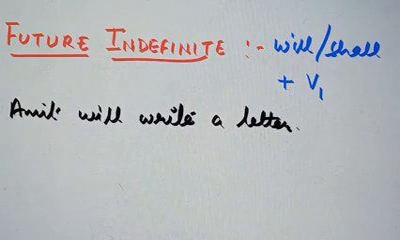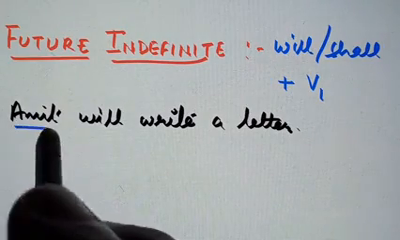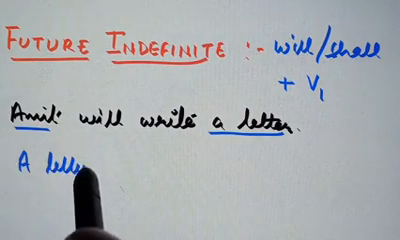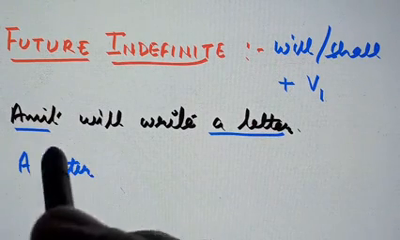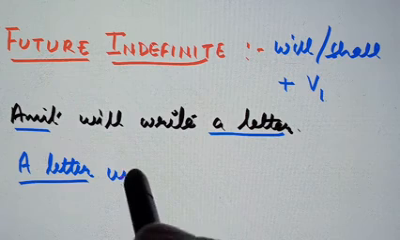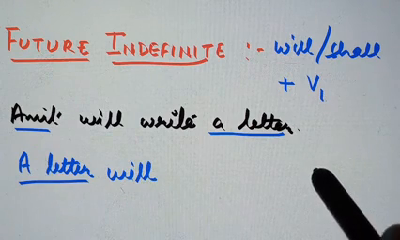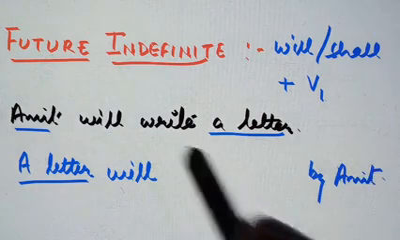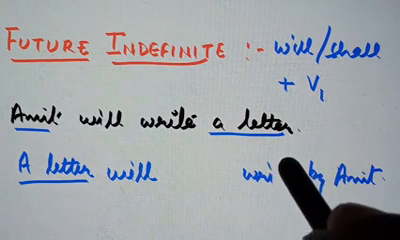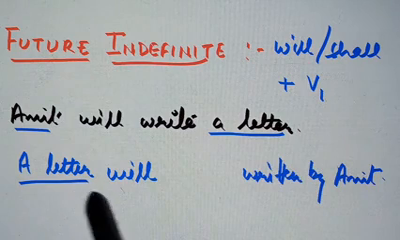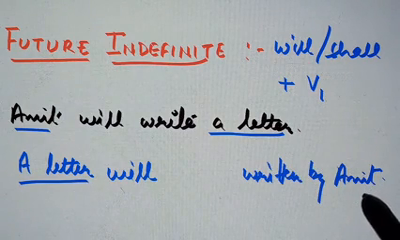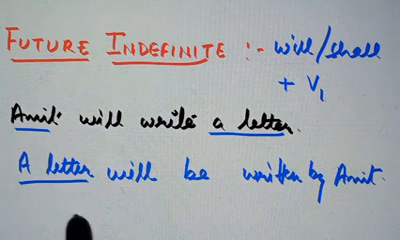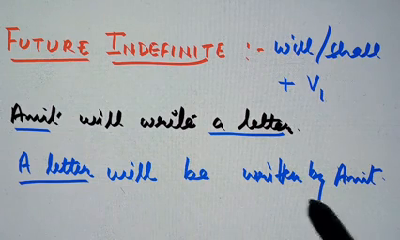Now we'll change this into passive voice. Interchanging the places of subject and object, it will become a letter. According to a letter also, it will remain will only. Amit will go at the end, by Amit. Right, third form is written. A letter will written by Amit. Now we have to introduce something, and we will introduce here the be form, a be verb only, that is be. A letter will be written by Amit.